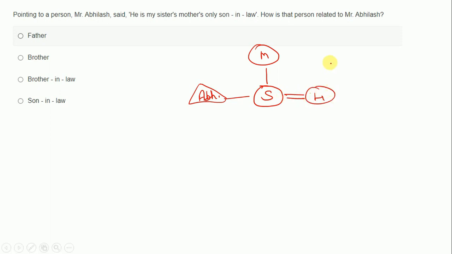So mother's son-in-law means husband of her sister. So how is that person related to Abhilash? He will be the brother-in-law of Abhilash. So option C is correct.